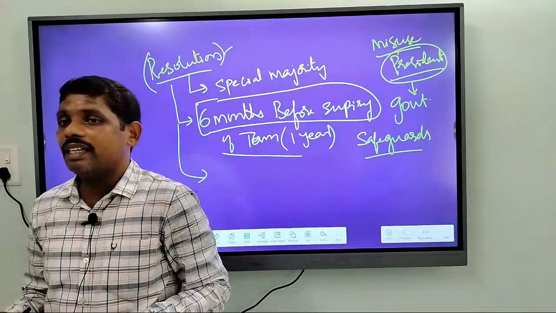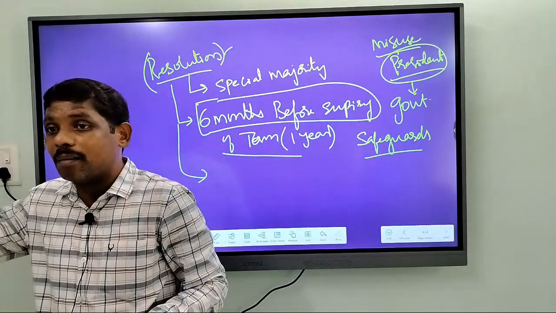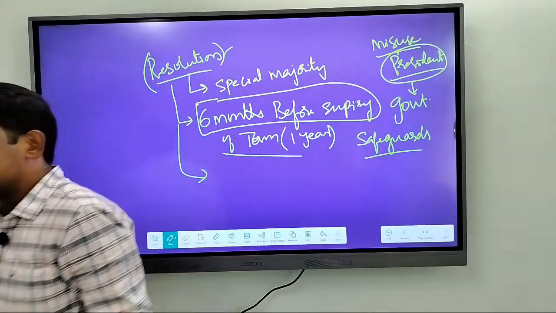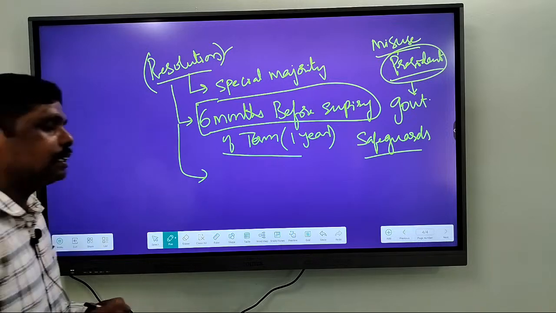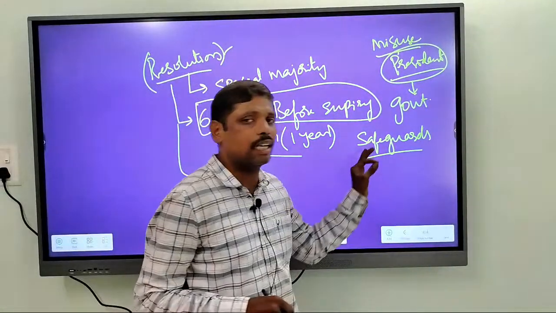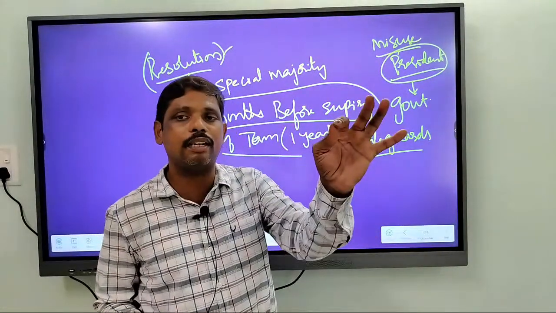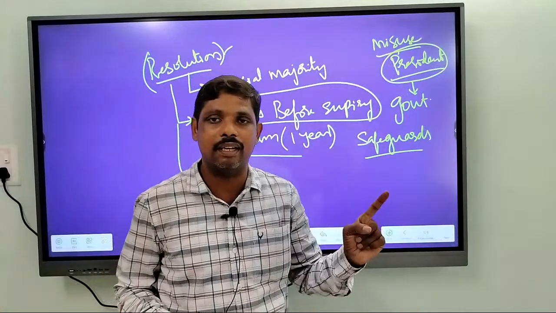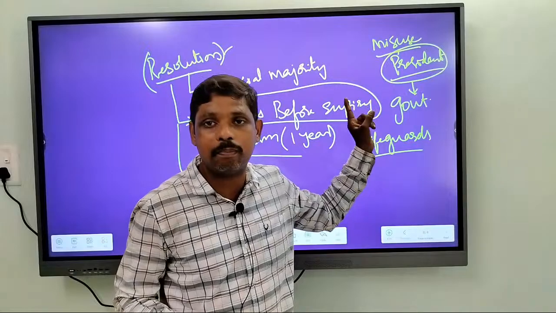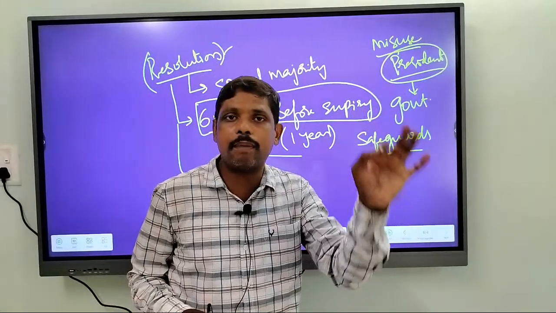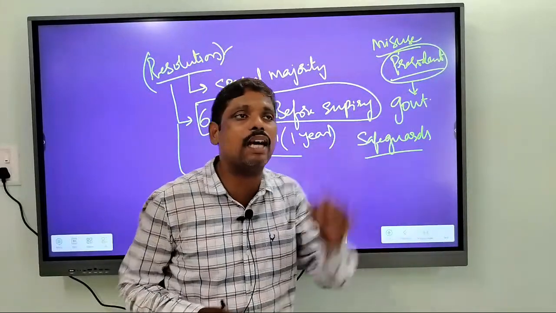It should be accepted by Parliament. Without acceptance of Parliament, the national emergency cannot be extended or continued. At maximum, the government can impose national emergency for 1 month, but to extend beyond 1 month, it requires ratification by Parliament. So ratification by Parliament itself is a safeguard.